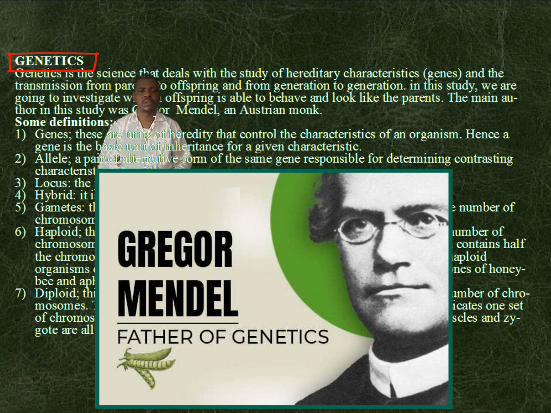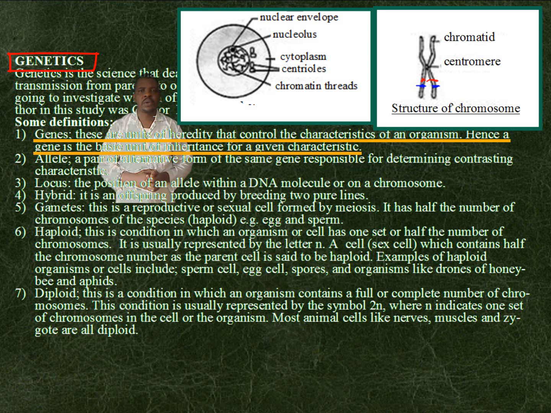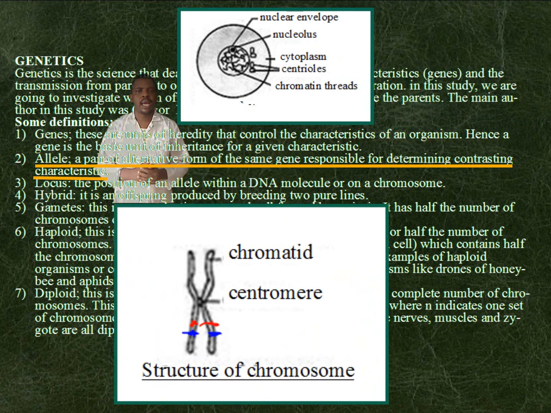Some definitions. The genes are the unit of heredity that control the characteristics of an organism. Hence, a gene is a basic unit of inheritance for a given characteristic. An allele is an alternative form of a gene responsible for determining contrasting characteristics.